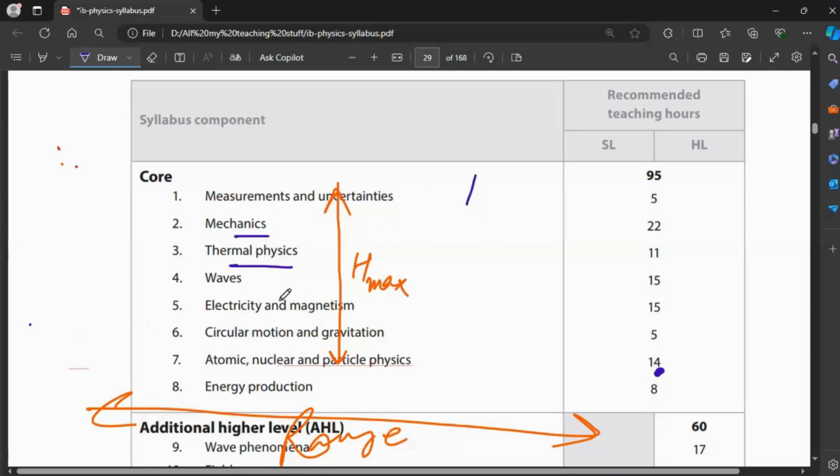You'll understand waves in more detail now. Do you know what are longitudinal waves, what are transverse waves? Oh yeah, I learned that. Longitudinal, I believe, uses compressions and rarefactions, and transverse is basically trough, crest, wavelength, and all that.